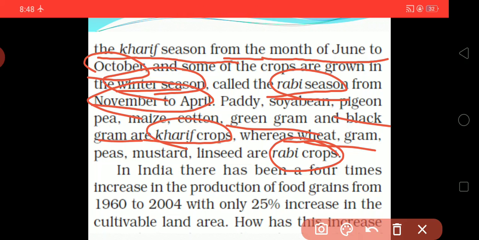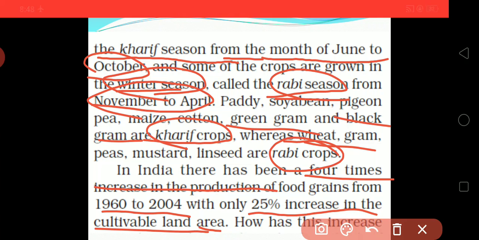Now in India there has been a 4 times increase in the production of food grain from 1960 to 2004, with only a 25% increase in the cultivable land area. Only a 25% increase in the cultivated land area, and there is a 4 times increase in the production of food grain.